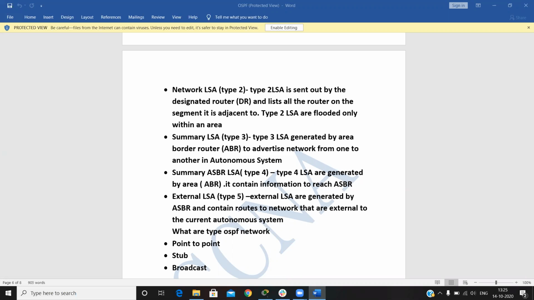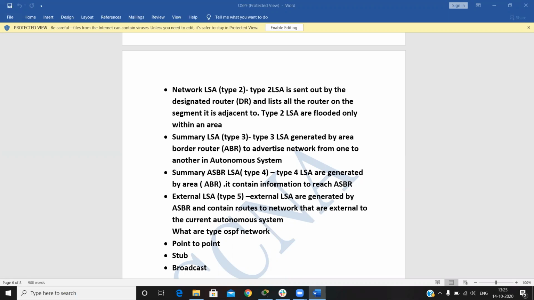Now the next and last LSA is the external LSA, and this is type 5 LSA. The external LSA is generated by the ASBR and contains routes to networks that are external to the current autonomous system. It is used to communicate between different AS numbers.